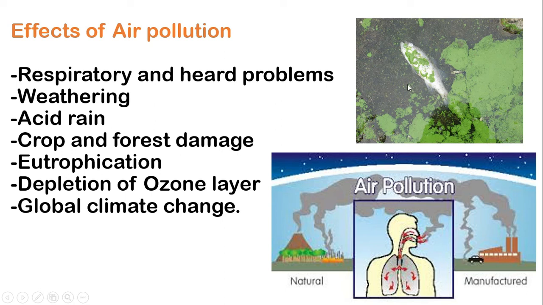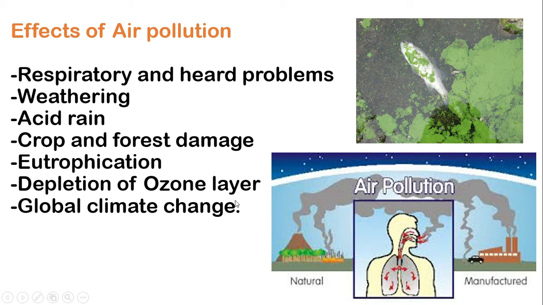Eutrophication: here it means that the water is full of nutrients, and many algae grow like that, making the water unclean and not clear, because there is not enough oxygen for other organisms to survive. So here we call it eutrophication.